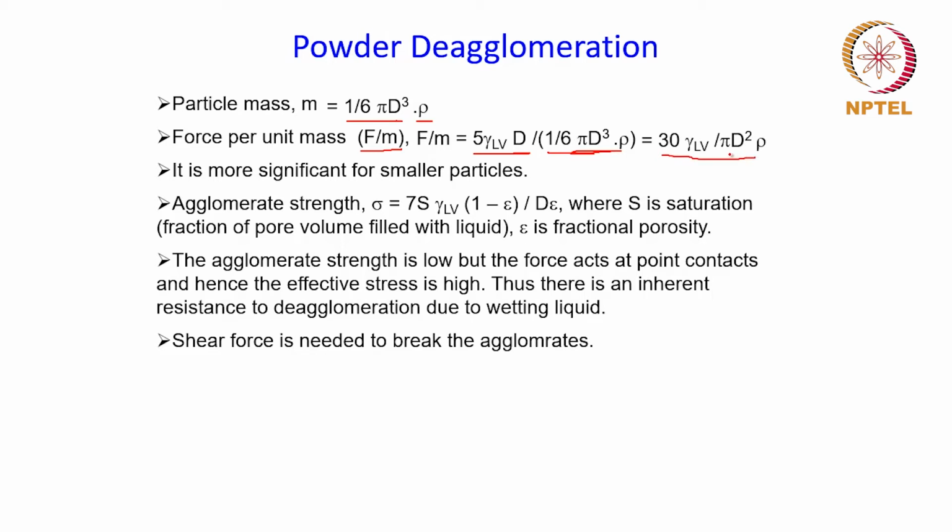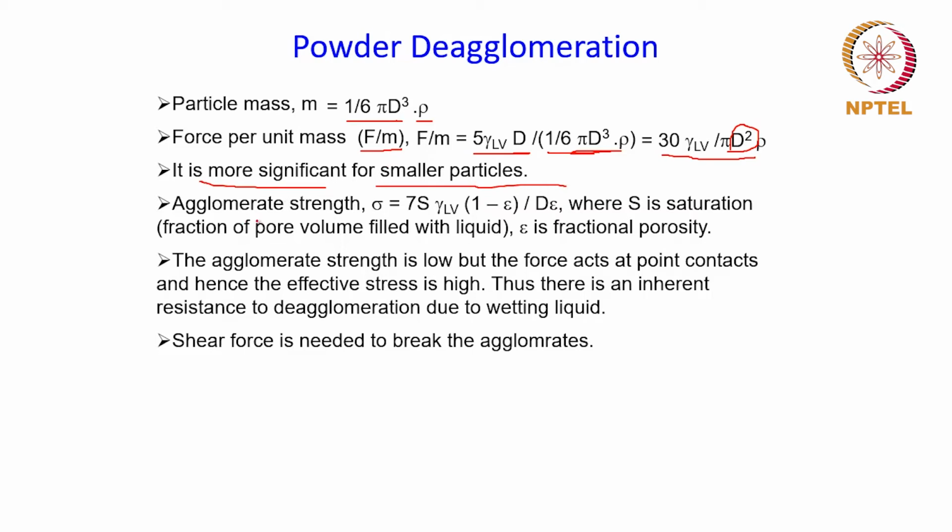And here you can see that this is inversely proportional to the square of the diameter, or in other words, you can say that as the particle size decreases, the force per unit mass increases, right? So for smaller particles, this becomes more significant, and as a result, the smaller particles are more prone to agglomeration.